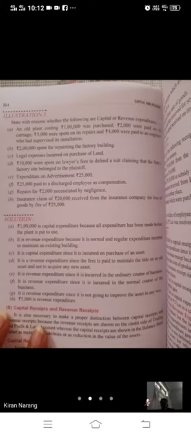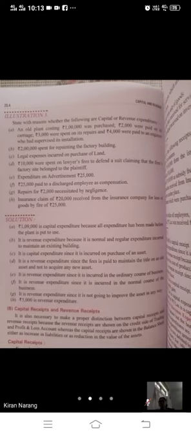Last is an insurance claim of rupees 20,000 received from the insurance company for loss of goods by fire of 25,000. We have lost goods worth 25,000 by fire and we have received 20,000. So this 5,000 is a normal expense. It is a revenue expenditure. It's a normal expense in the day-to-day course of business; these things happen. So this is your revenue expenditure. Any doubt in expenditures, beta?